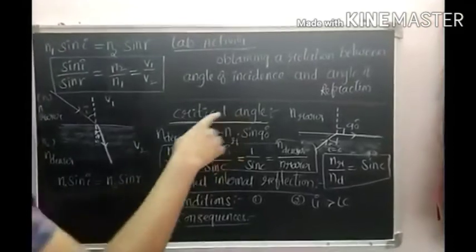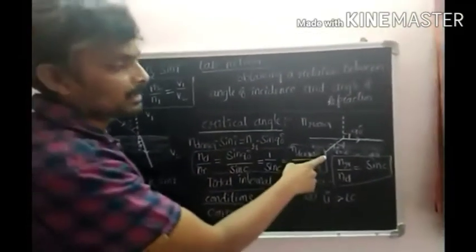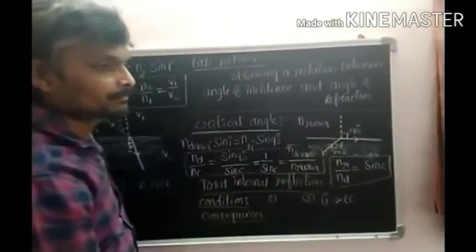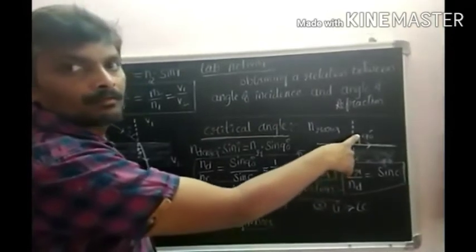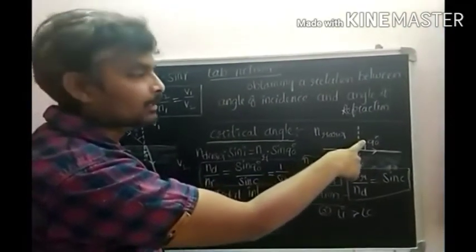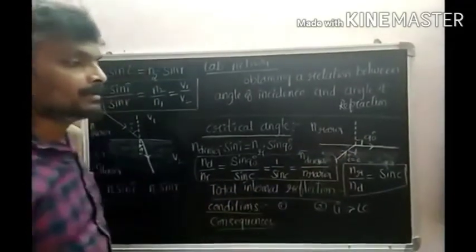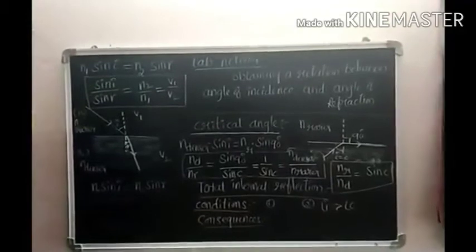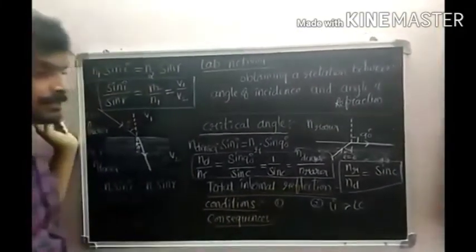Once again I repeat the critical angle definition. For a light ray traveling from a denser medium to a rarer medium, the angle of incidence in the denser medium for which the angle of refraction in the rarer medium is 90 degrees is said to be the critical angle. Now I am going to discuss total internal reflection.